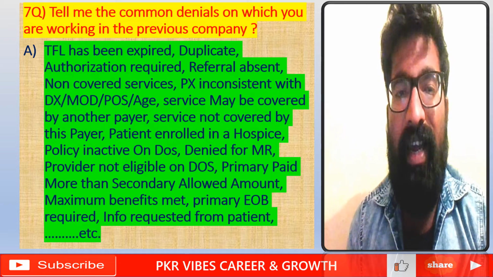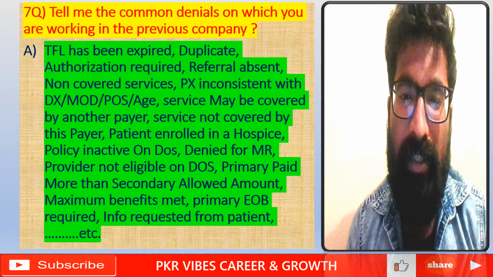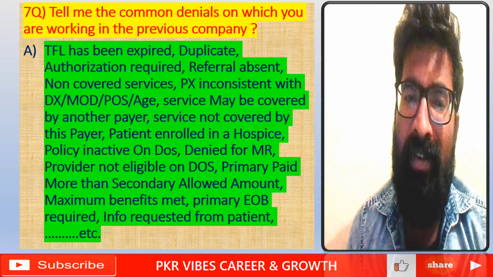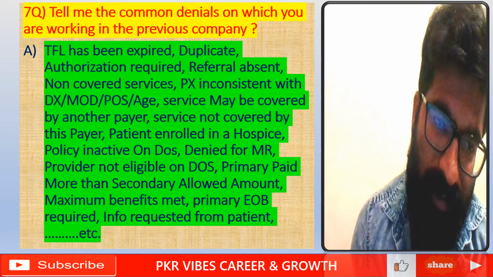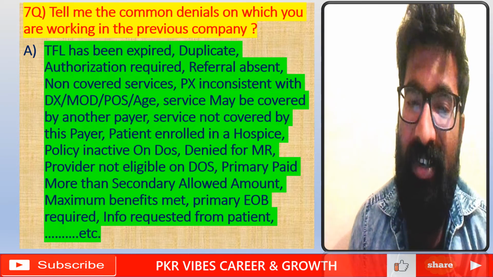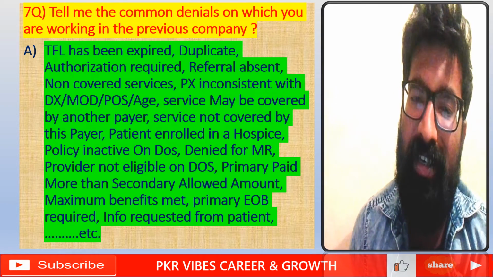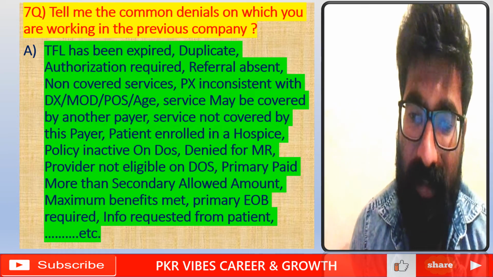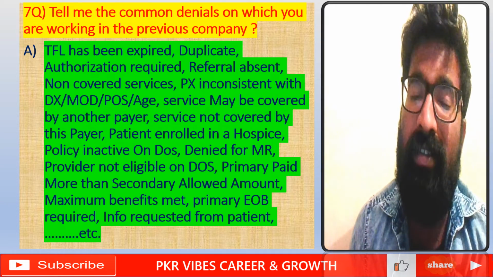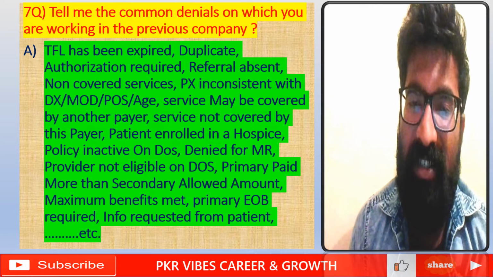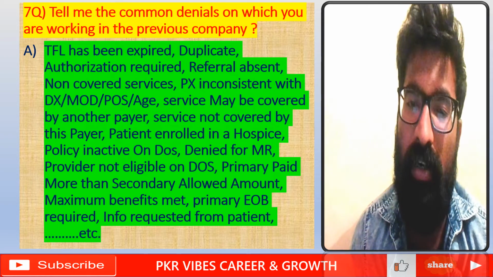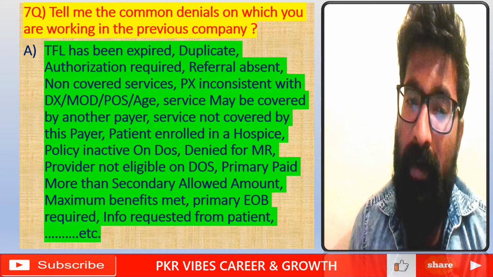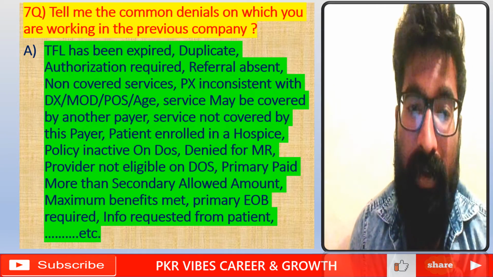So generally, here I gave examples: timely filing has expired, duplicate claim, authorization required or no authorization, referral is required or referral is absent, non-covered services, procedure code inconsistent with the diagnosis code, CPT inconsistent with the modifier, CPT inconsistent with the place of service, CPT inconsistent or not appropriate with the patient age, service may be covered by another payer, or service not covered by this payer.